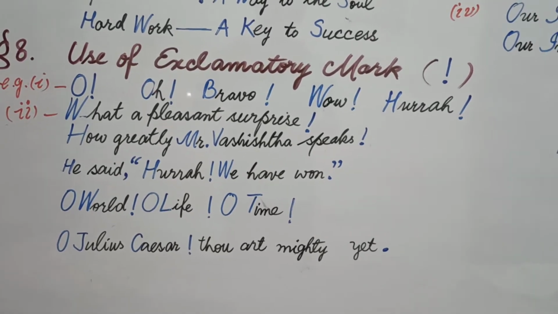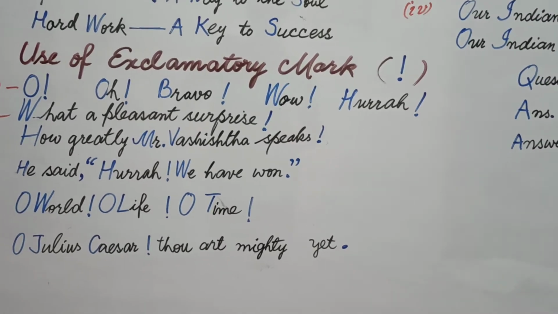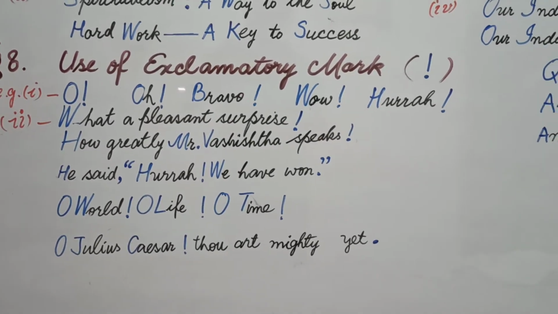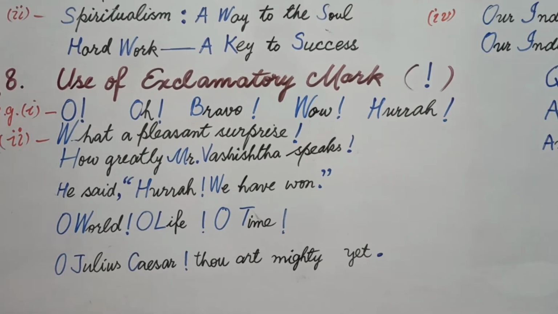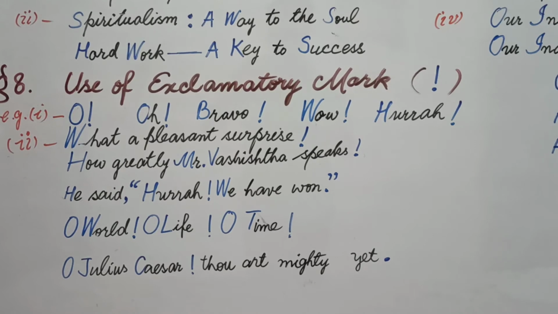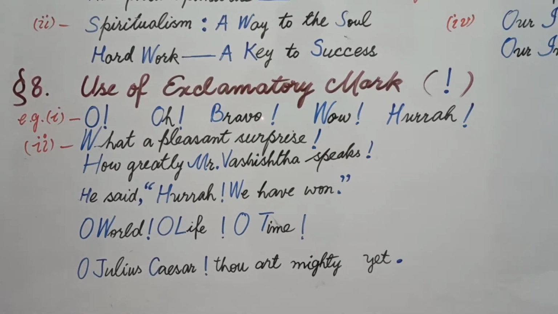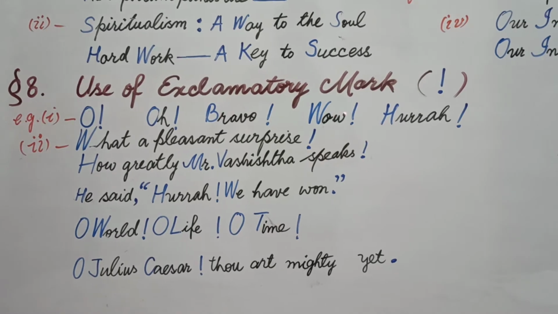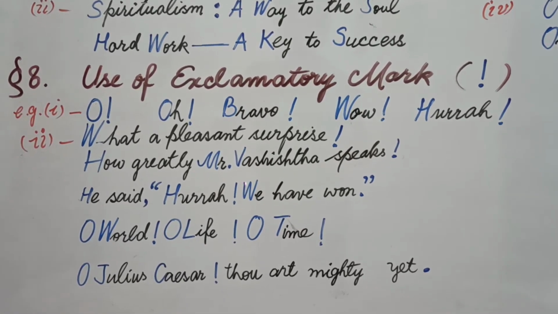Oh, oh, bravo, wow, hooray, alas, oh, fie, shit. Such expressions are called interjections. After these interjections we use the sign of exclamation, and after an interjection like bravo or wow, we use a capital first letter.